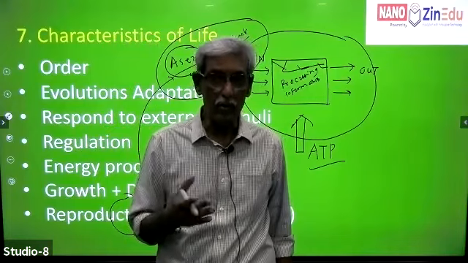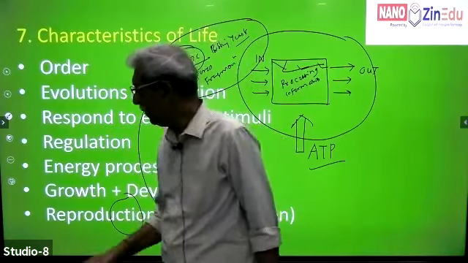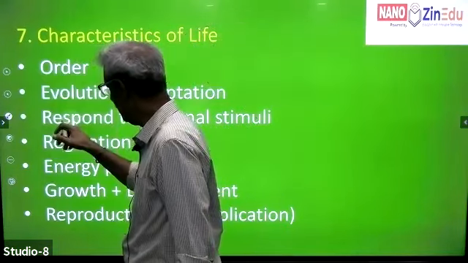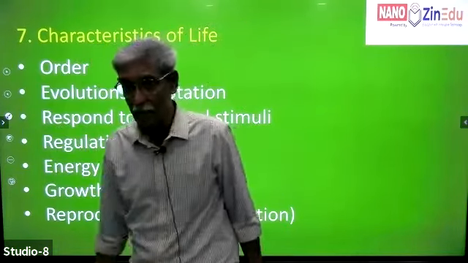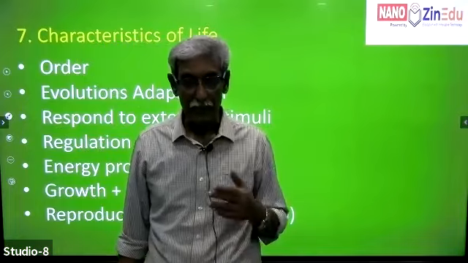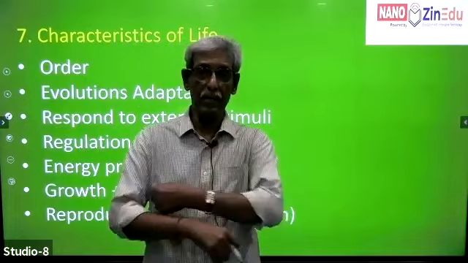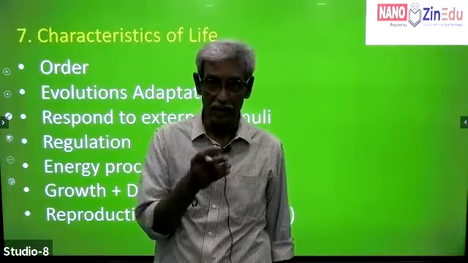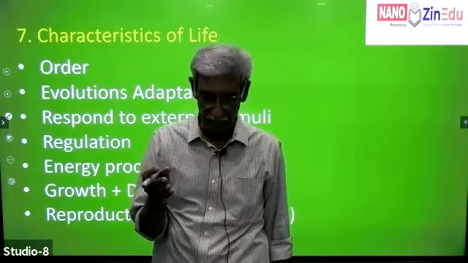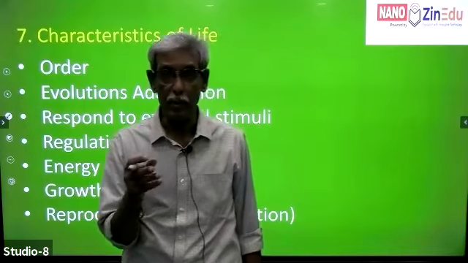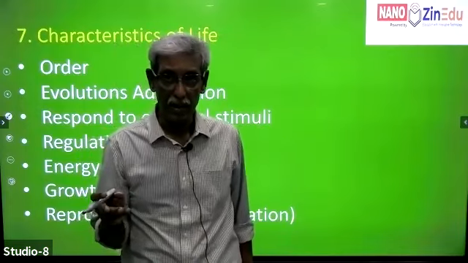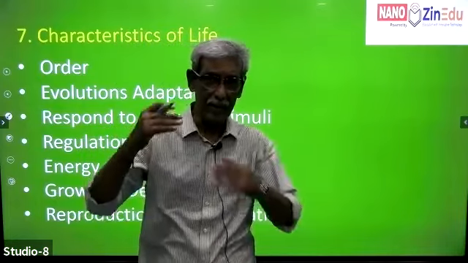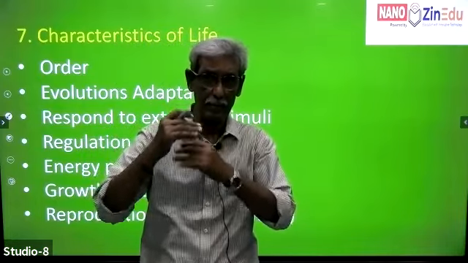So what is in tune for the next class? Primarily, in the next class we'll be dealing with the next level. That is, you will be understanding what is meant by systematics. You will be understanding what is meant by nomenclature. And also, we'll be touching upon what is meant by classification, and what you understand by binomial nomenclature. So it's easy. You just take it on at the basic level.